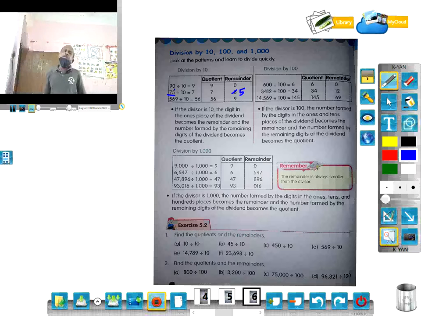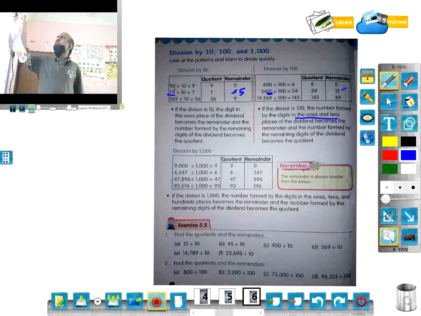Similarly, division by 100. Here 600 by 100 is 6, quotient 6, remainder 0. 3412 divided by 100. Here the two digits, 10s and 1s, will be the remainder. You can also ask why we write 0, why not double 0? Yes, you can write double 0, but that doesn't have any meaning. There is only 0, so the remainder here is 0.